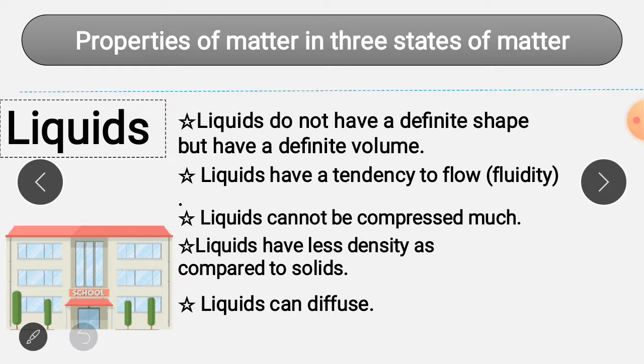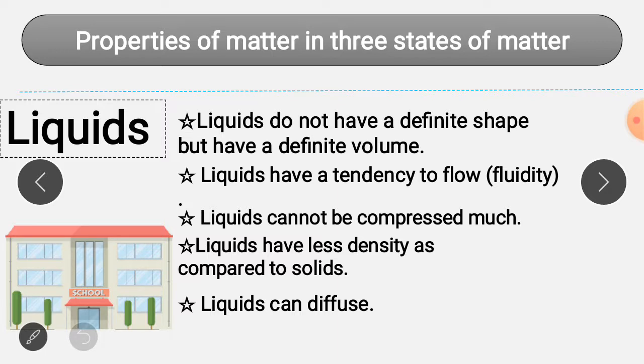Now the second one, that is liquids have a tendency to flow, that is called fluidity. Let's understand why a liquid can flow. It's a very important question. A liquid can flow because of its molecules. We all know that they are able to slide over one another, slip over one another, and glide over one another because of the weak intermolecular force of attraction between the molecules.